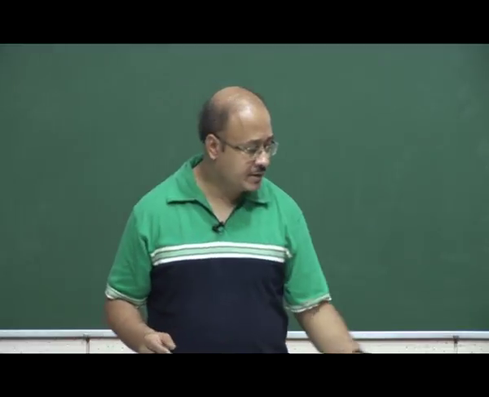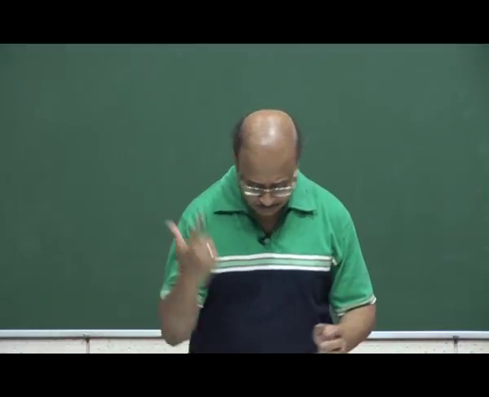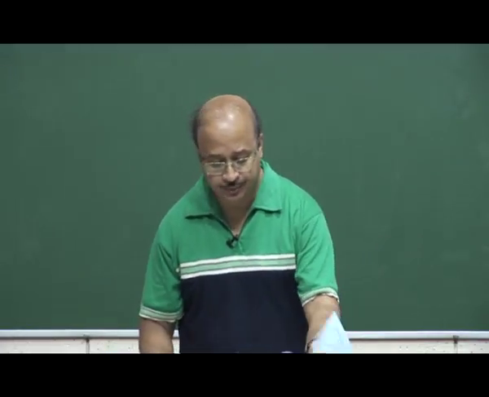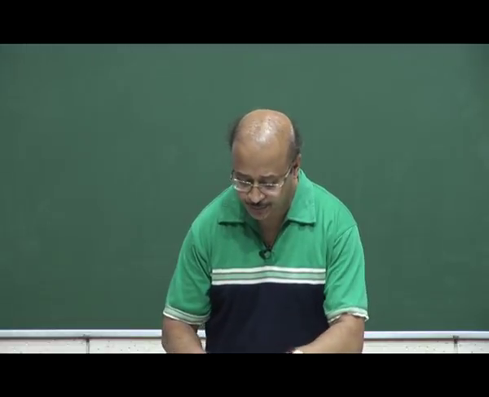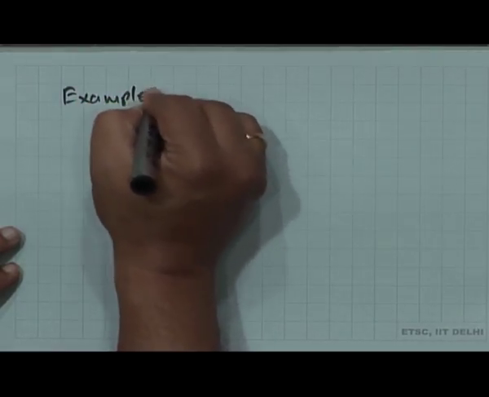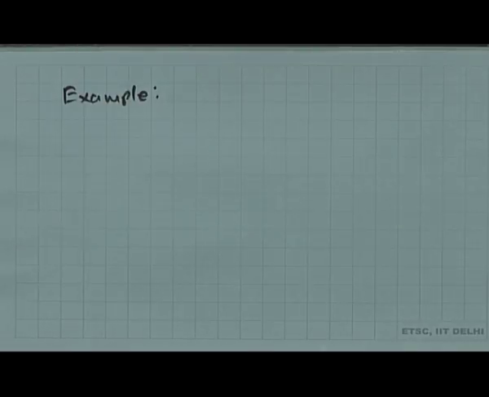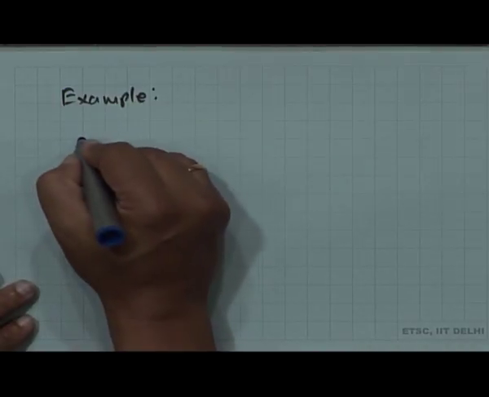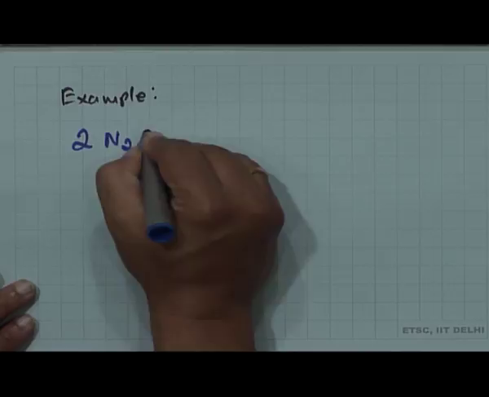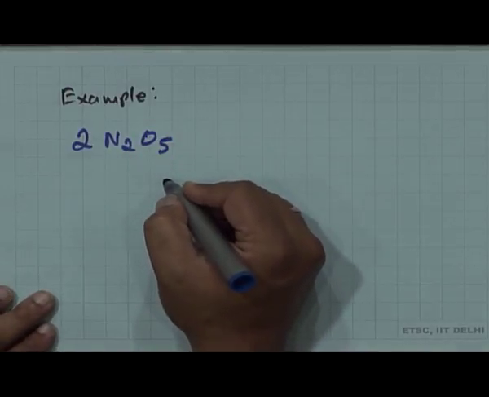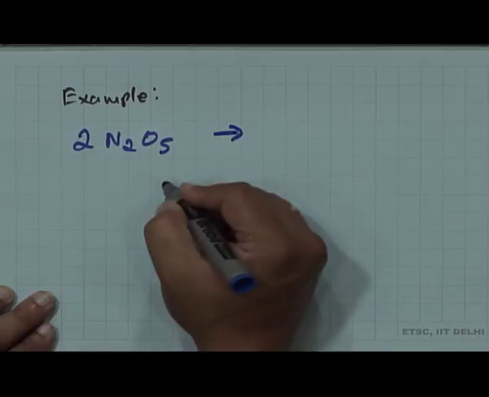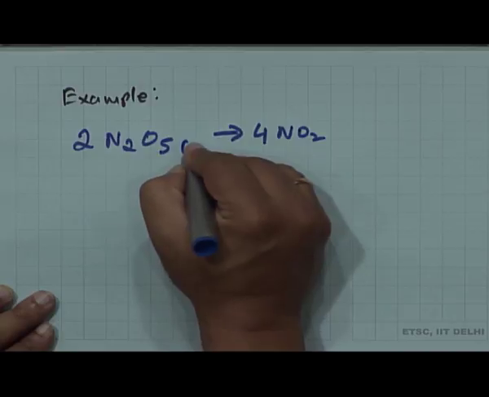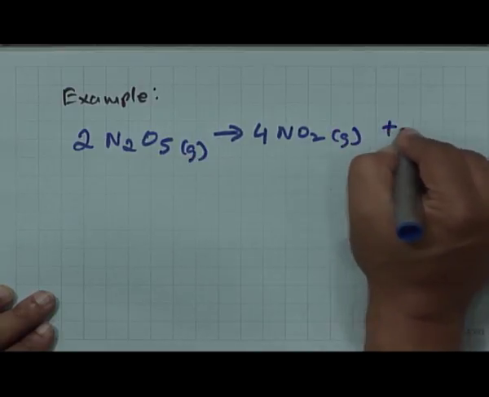Now let us take another example. We have already considered 2 examples, so this would be a third example. The third example is this equation: 2N2O5 giving you 4NO2 plus O2.